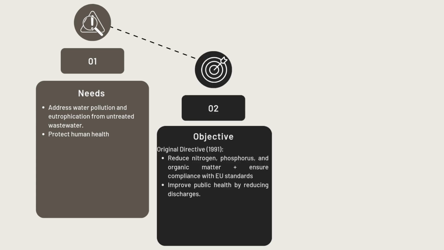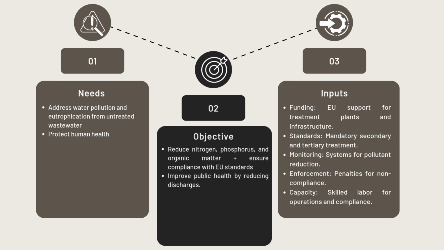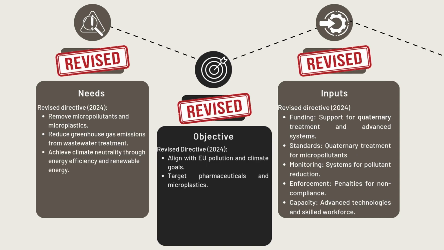The objectives were clear: reduce nitrogen, phosphorus, and organic matter in wastewater while ensuring compliance with EU standards and improving public health. To achieve this, the directive relied on funding, secondary and tertiary treatment standards, monitoring systems, and enforcement for compliance. The updated 2024 directive focuses on emerging pollutants, climate goals, and advanced treatment technologies. Its updated inputs include funding for quaternary systems.